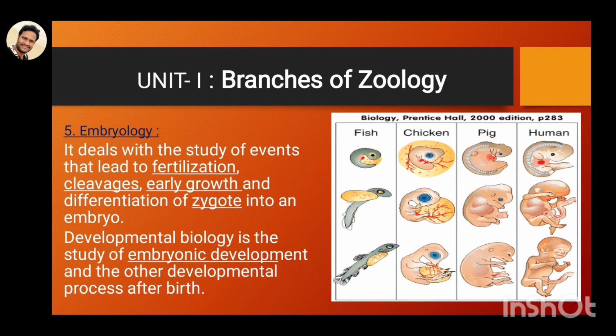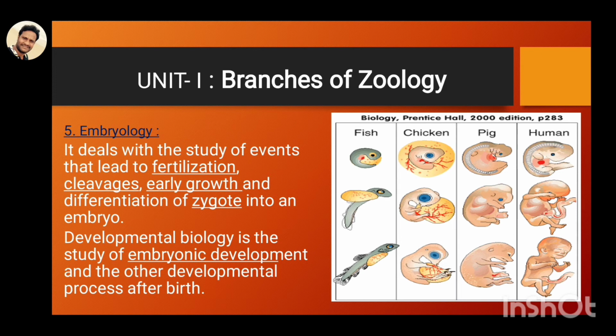Whenever the zygote forms in the mother's uterus after fusion of male and female gametes, some cleavages, or divisions, occur. One cell divides into two cells, and two into four, eight, 16, 32. In scientific terminology, these are called cleavages. After the cleavages, the embryo gradually develops. The study of this embryonic development process before birth is called embryology.